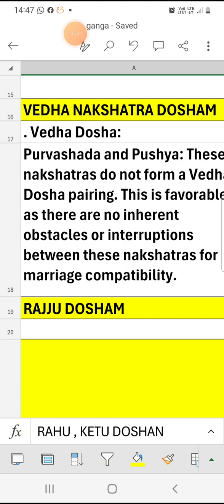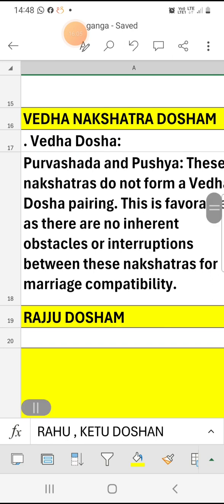If Veda Nakshatra dosham is there, ultimately in Ashtaguna Kotami, Tara Kotami has 3 points, and those points will be 0. Don't worry. If Nadi Kotami is okay, Rasi Kotami is okay, Gana Kotami is okay, you will get more points: 8 plus 7 plus 6, that is 21 points. Some more points you will get from Varna Kotami, Vashya Kotami, and somewhere Yoni Kotami. So generally you are getting more points. So on the basis of 1 point, Veda Nakshatra, don't reject the match. I suggest this, I request you please.